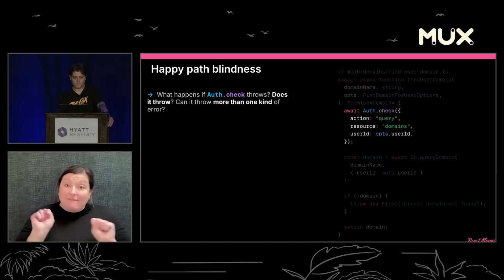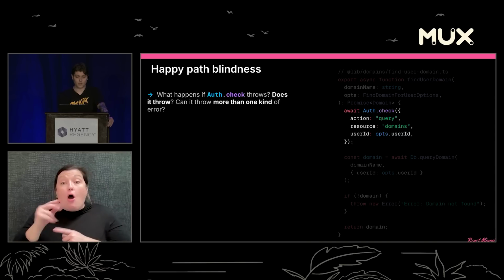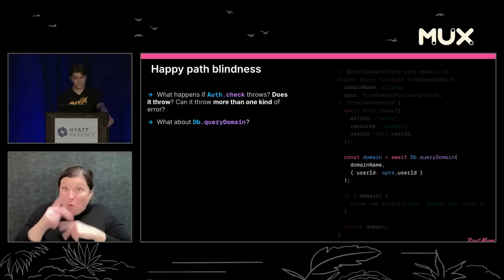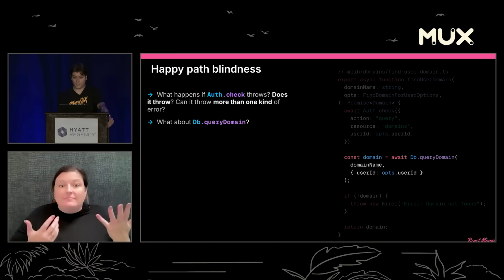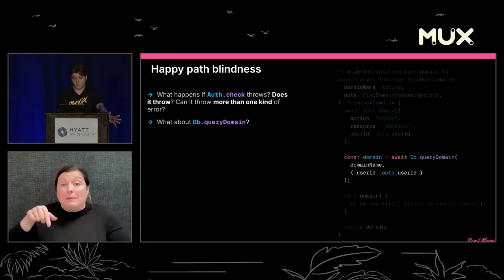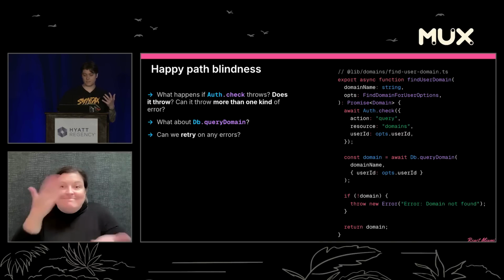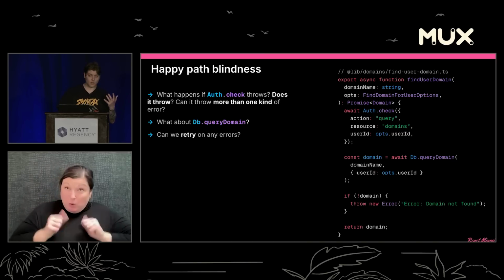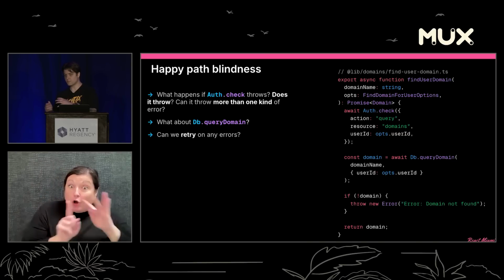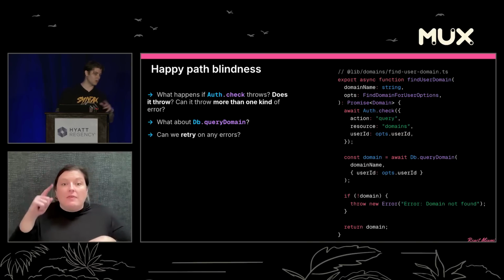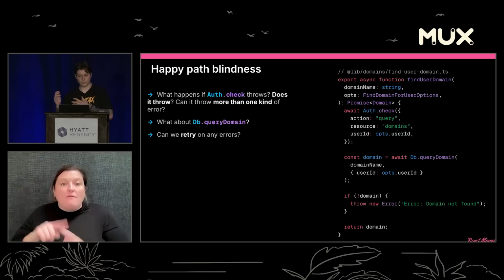So what happens if auth.check throws? Does it throw? Can it throw more than one kind of error? We would have to dive into the implementation to find out. What about the db query for the domain? Does that throw? We have no idea. Can we retry on any of these errors if they do occur? Do we have to consider exponential backoffs or global rate limits or thundering herd problems?